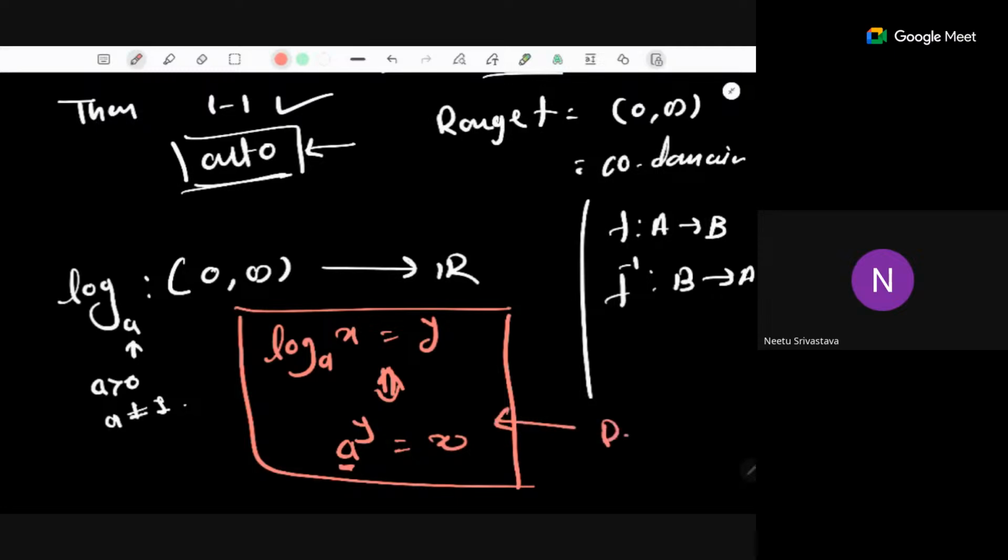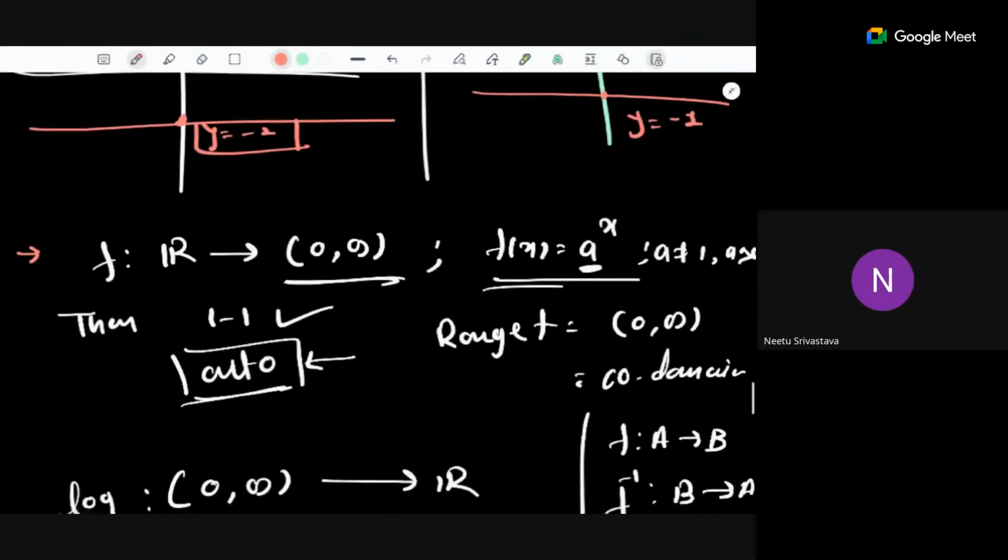Okay, so this is the definition. That's how we are defining it. There are several definitions. You can define the log function in various ways. You can also use integration. You can also use series and those things. But this is the simplest one, since we have the exponential function.